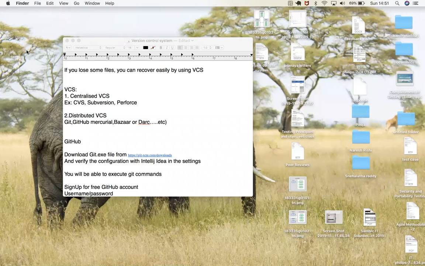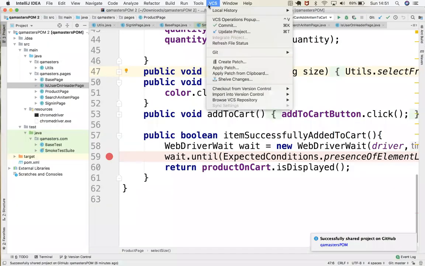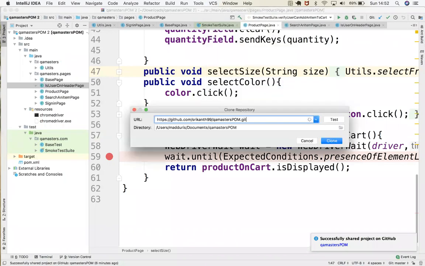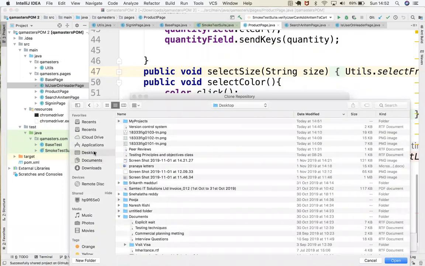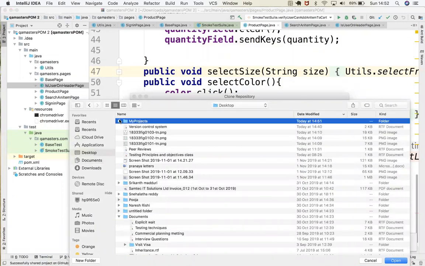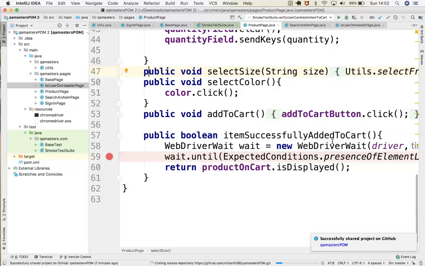Let's assume, here I want to create a new folder, my projects. In this one, I want to clone that. So where do you want to do this? On the desktop, in my projects. My projects is just created, empty, right? Yeah. Open. If I say clone, that will be automatically cloned in that.